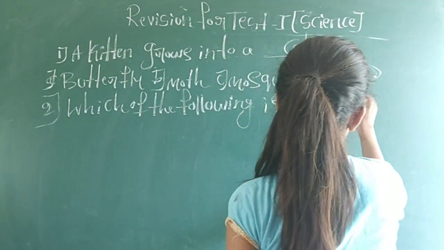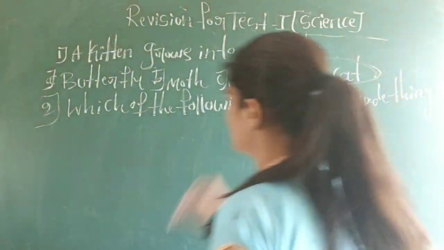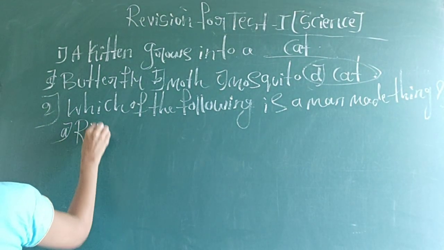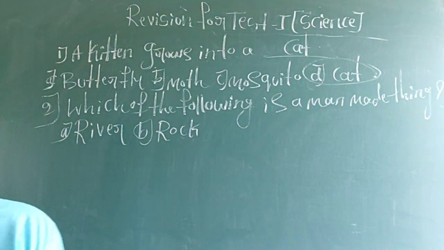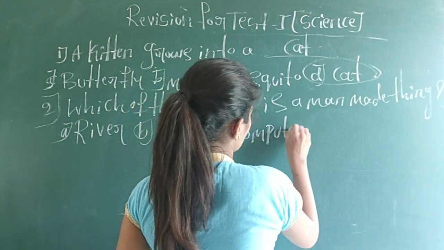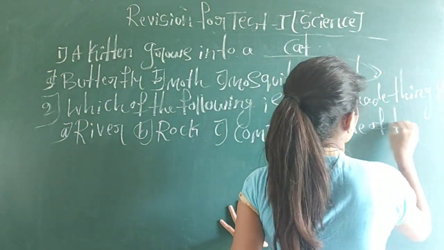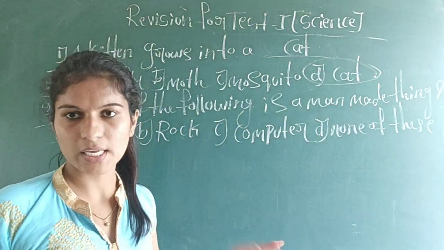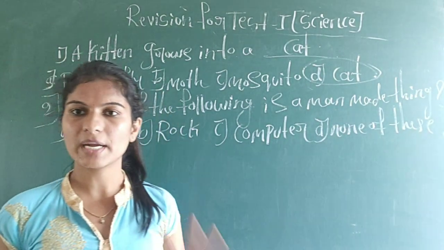A, river, B, rock, C, computer, D, none of these. See, this is the question. Which of the following is a man-made thing? Man-made things are the means. What are the man-made things? The things which are made by man.